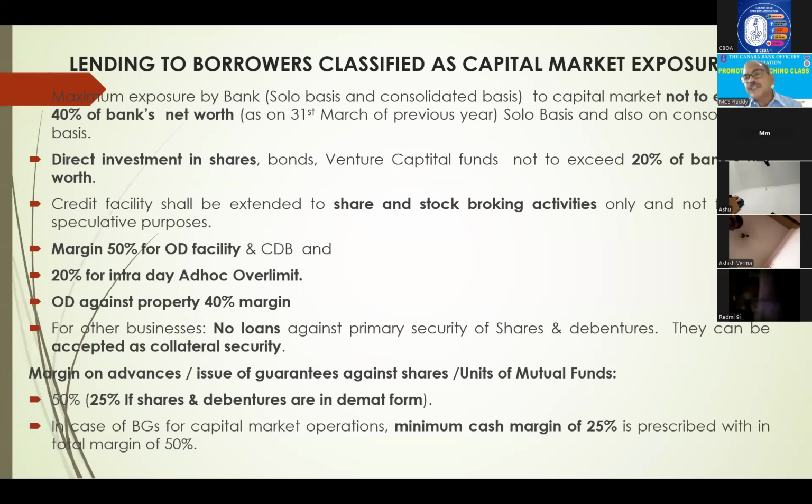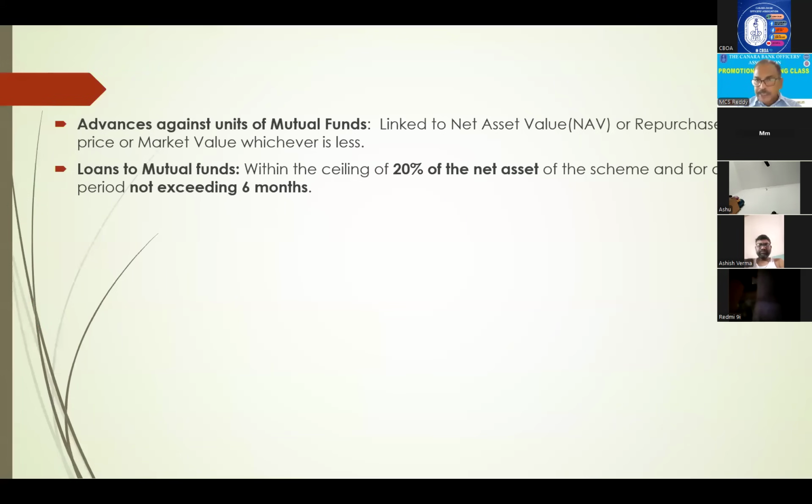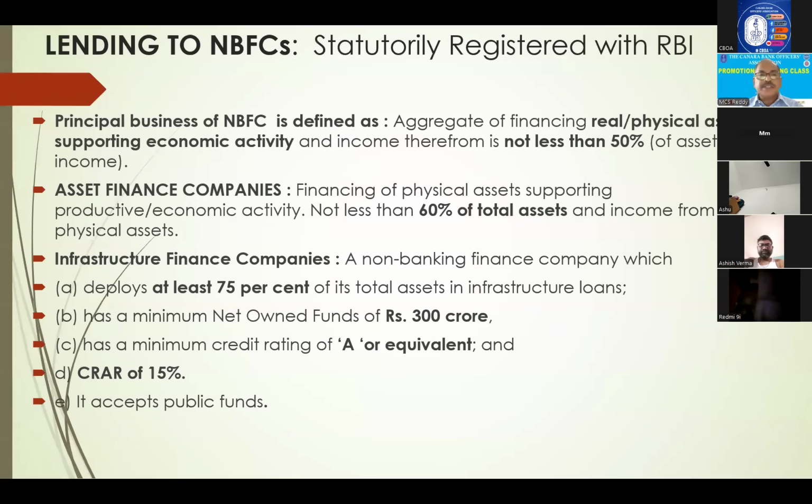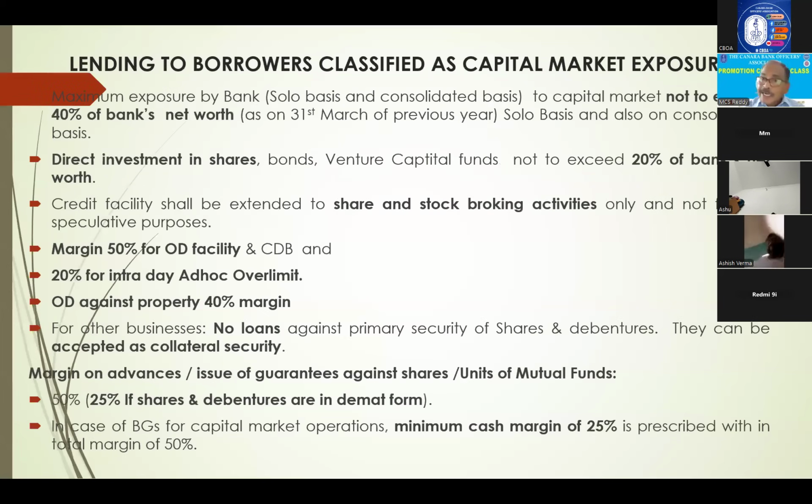Next, capital market exposure. Capital market means share market exposures. So here the main RBI ceiling is that total loans to the capital market by a bank should not exceed 40% of our total capital. And the direct investment in shares by us should not exceed 20% of our net worth. So one is total exposure to capital market, maximum 40% of our net worth. And the second one is direct investment in shares, which should not exceed 20% of our net worth.